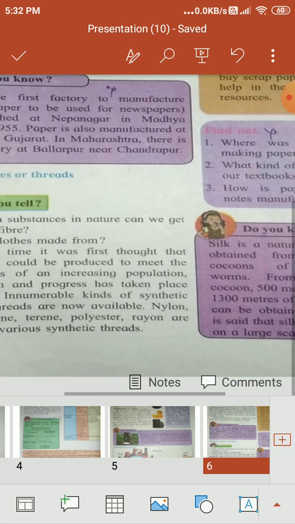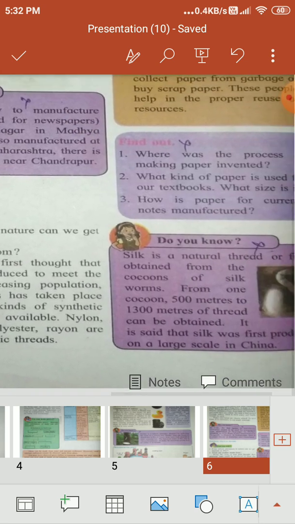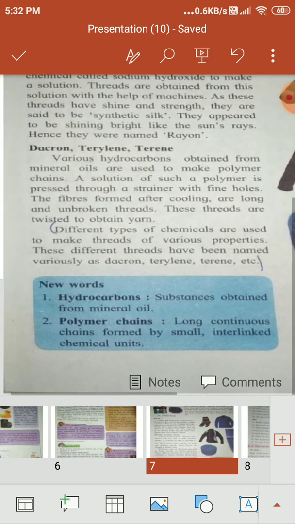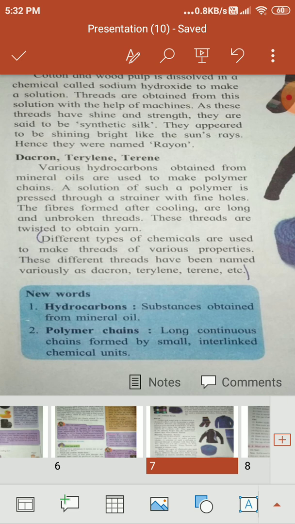Now the next, on the next page. Move on to the next page. They are given: Decron, Terylene, and Terine. These Decron, Terylene, and Terine are different types of synthetic thread made from hydrocarbons. What you have to remember is that Decron, Terylene, and Terine are synthetic fibers, and they are made from hydrocarbons. New words, hydrocarbon and polymer chains, you have been given. It's only you have to remember, don't be concerned about it.